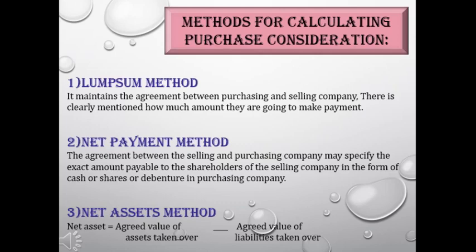And then we have the net asset method. In the net asset method, you just subtract the agreed value of liabilities from the agreed value of assets taken over. You will have to take the market value of assets and ignore fictitious assets. And if the market value is not available, then whatever agreed value or book value is available, you can consider for calculation, right? And then you are going to deduct external liabilities.